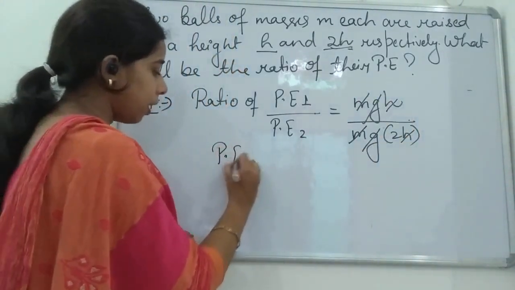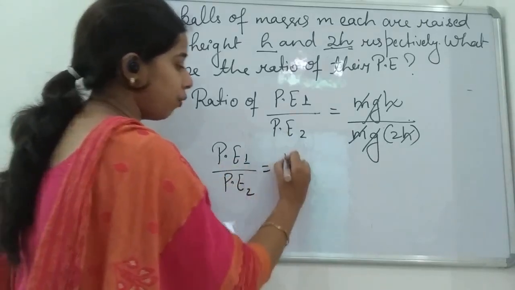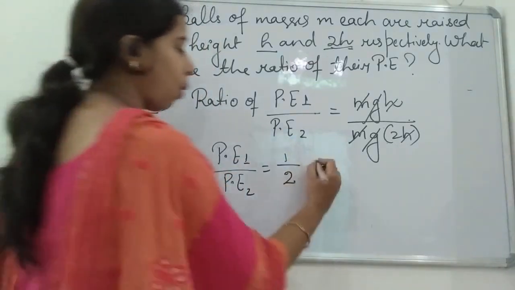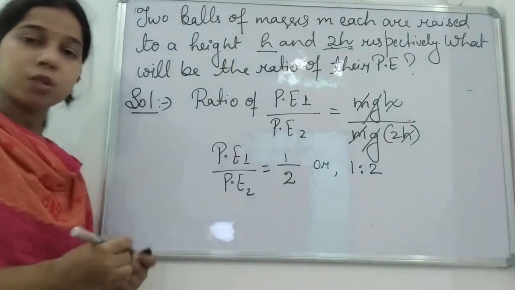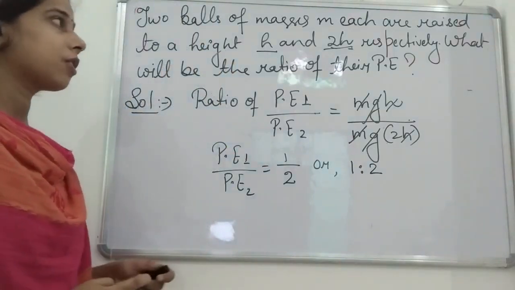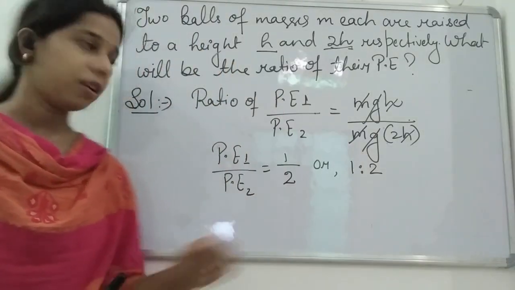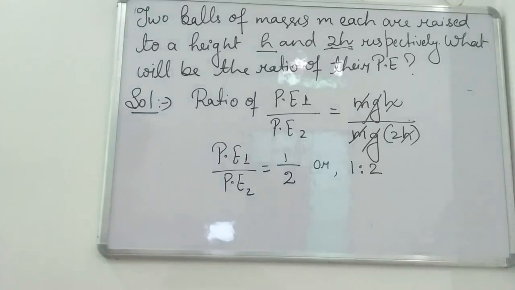So potential energy 1 upon potential energy 2, the ratio will be 1:2, or 1/2. So if two balls have the heights h and 2h, the ratio of their potential energy will come out to be 1:2, students.